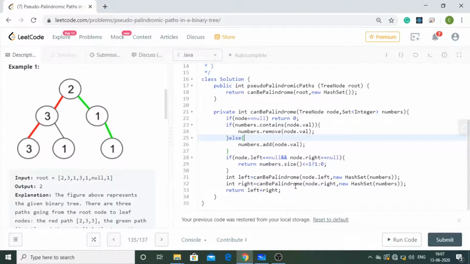Okay, so when we use recursion, the first thing that comes to our mind is what the base condition will be. Whenever we use recursion we think about the base conditions. Okay, when do we have to terminate the recursion, right?